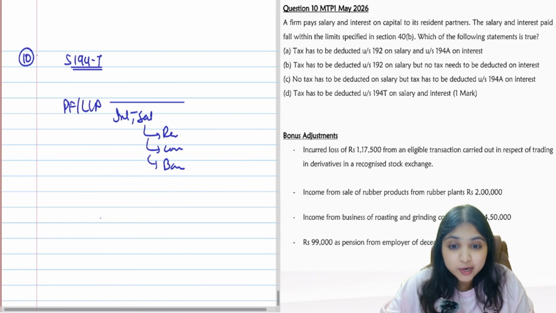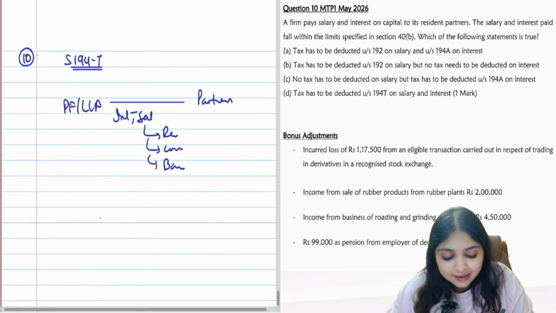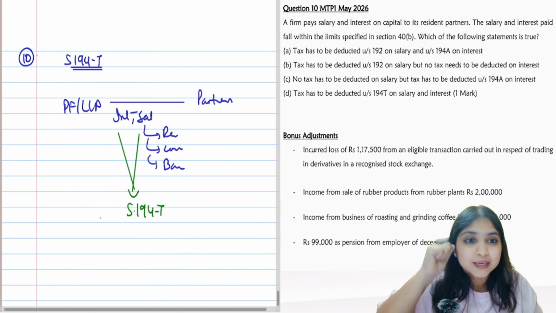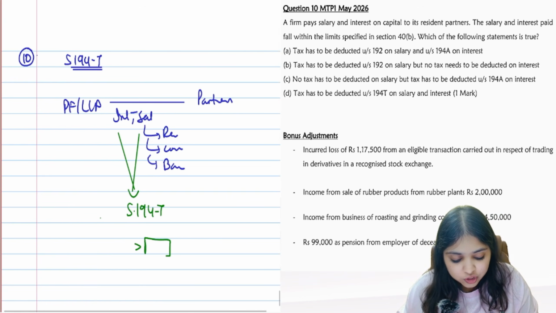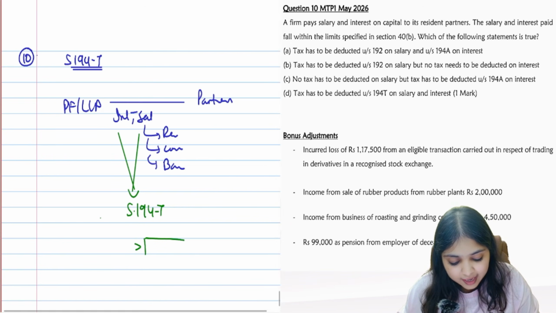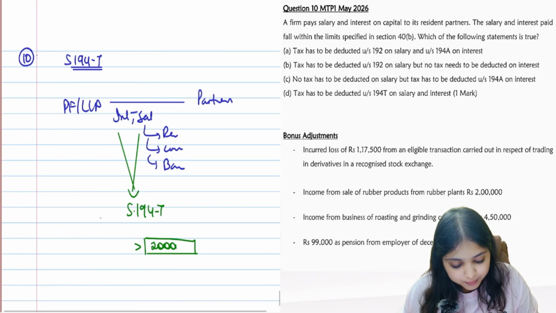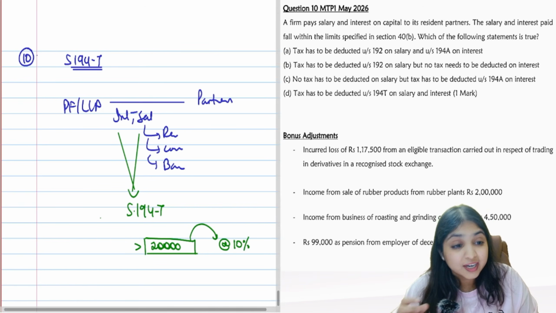If partnership firm or LLP is giving interest or salary to partners, on that interest or salary, you will apply section 194T. 194T, do you know what's the limit? If this interest salary is more than how much? There will be TDS. Do you know that? Interest salary, as the case may be, put together should be more than 20,000 rupees, guys. Then there will be TDS at what rate? TDS at the rate of 10%.